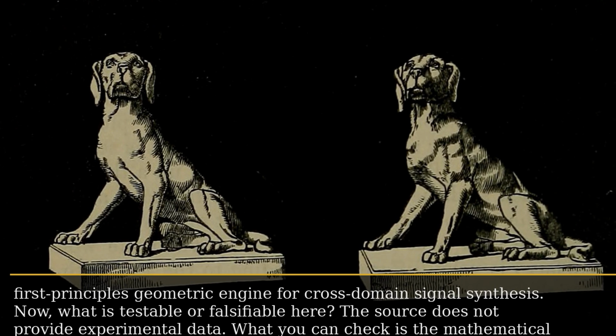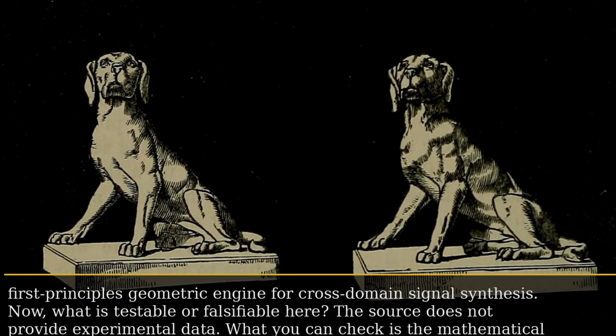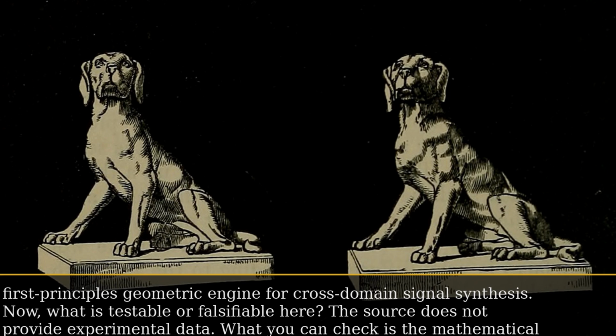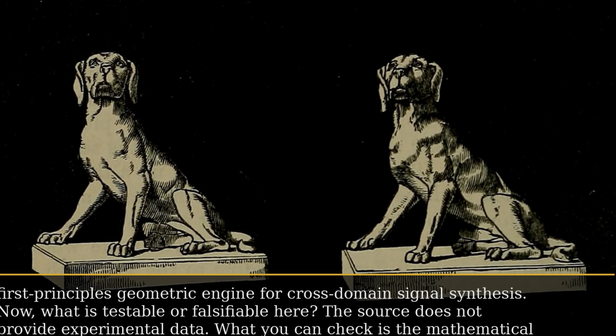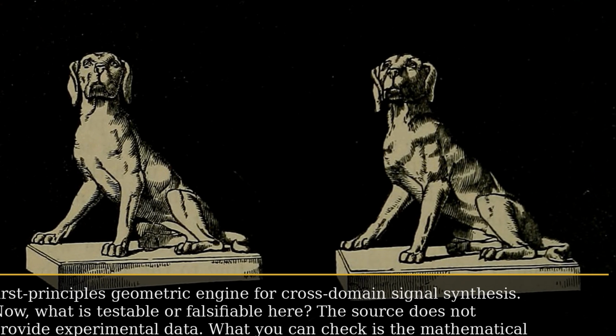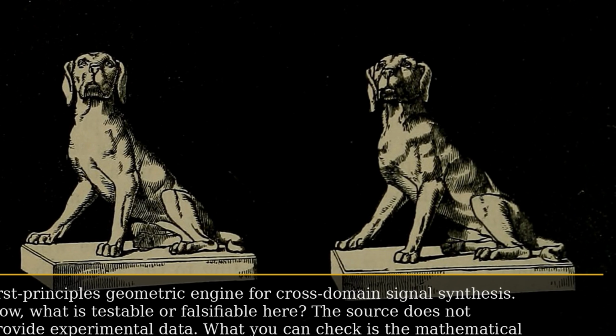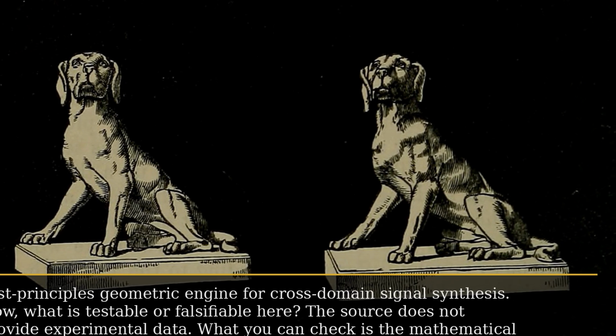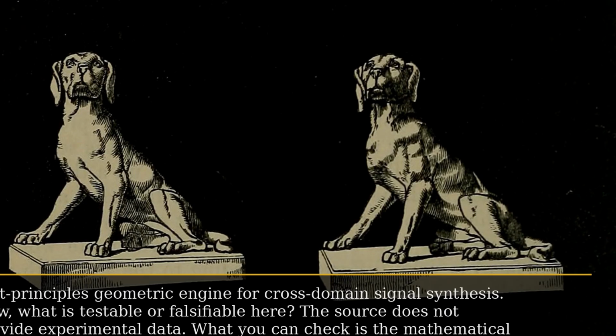Now, what is testable or falsifiable here? The source does not provide experimental data. What you can check is the mathematical consistency of the mapping. Does the phi-resonant modulation actually produce discrete resonance peaks?